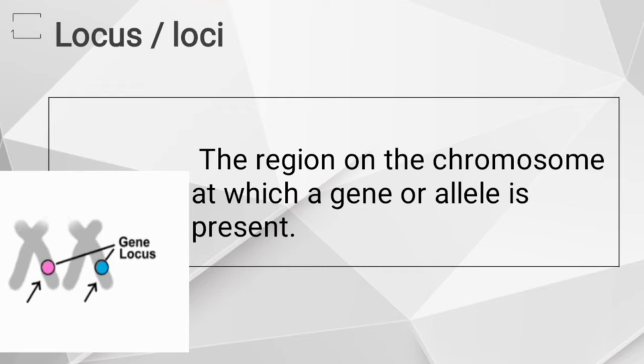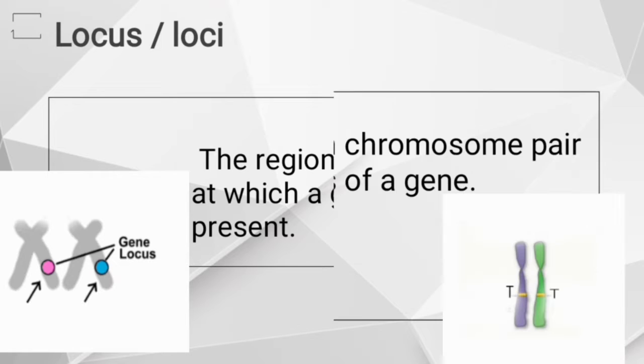Now let us discuss locus or loci. It is a region on a chromosome where a gene or an allele is located. So what is locus? Simple, it is a region on a chromosome at which a gene or allele is present or located.